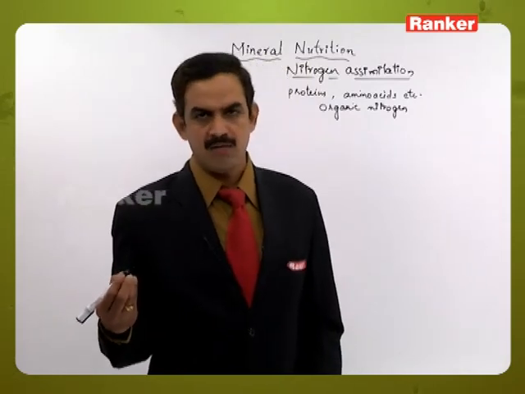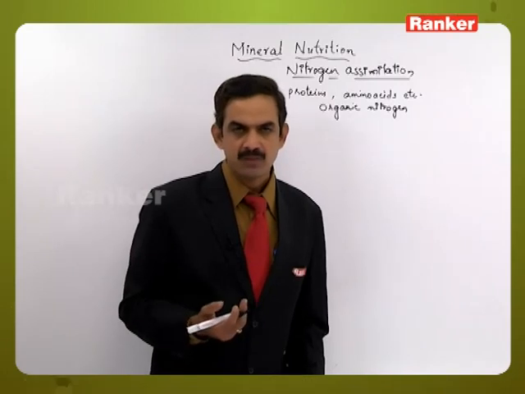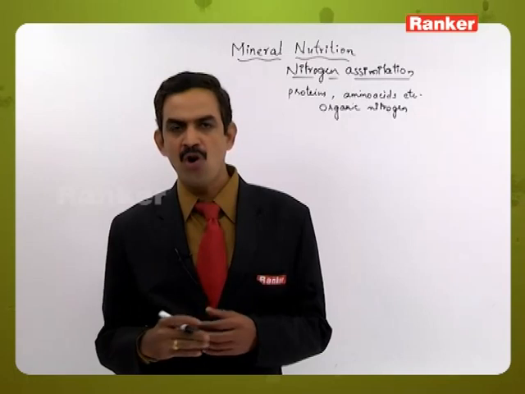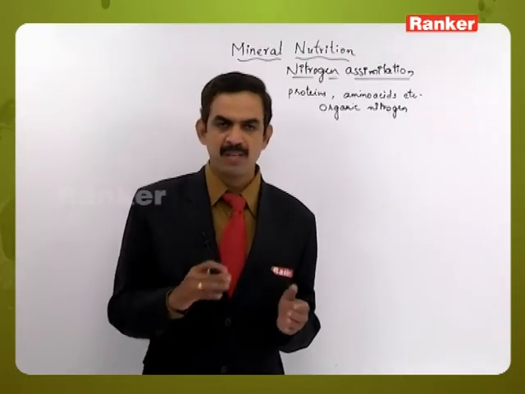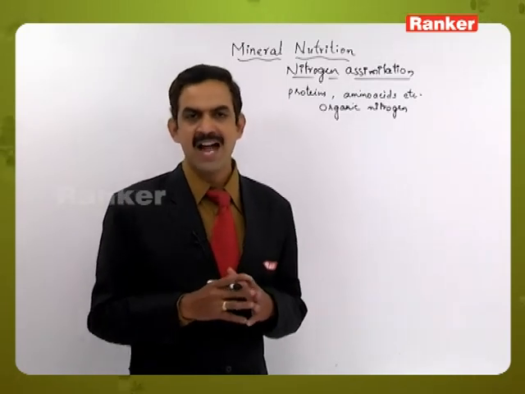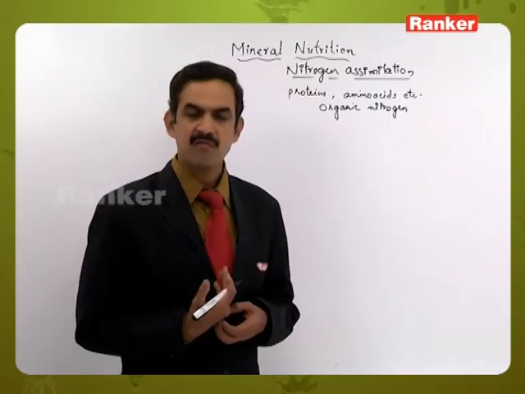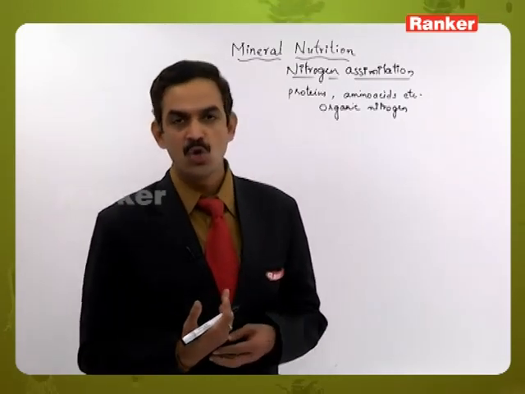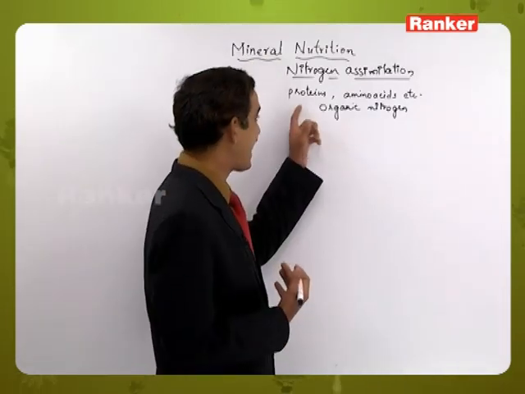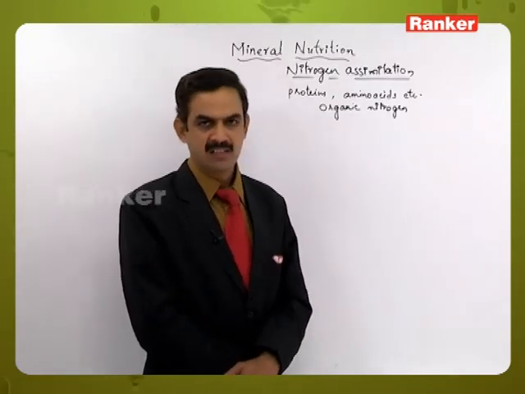Once the plants are eaten by animals, some bonds are broken and some bonds are reformed, leading to the formation of biomolecules inside the animals also. That is also one of the steps of nitrogen assimilation, where nitrogen in the form of organic nitrogen will be formed in the plants and also in the animals, either in the form of proteins or amino acids.